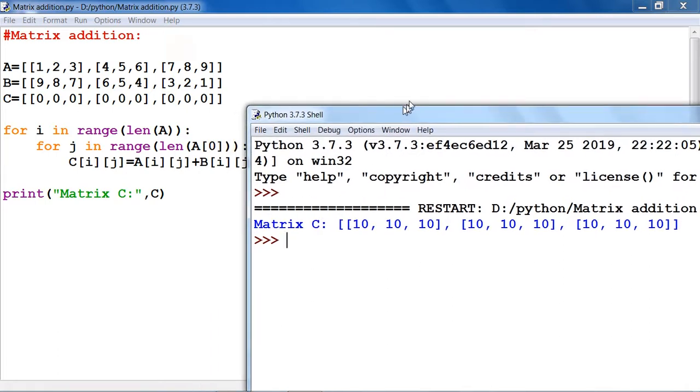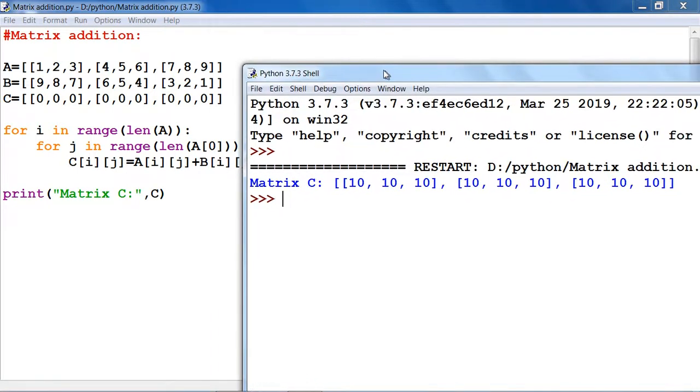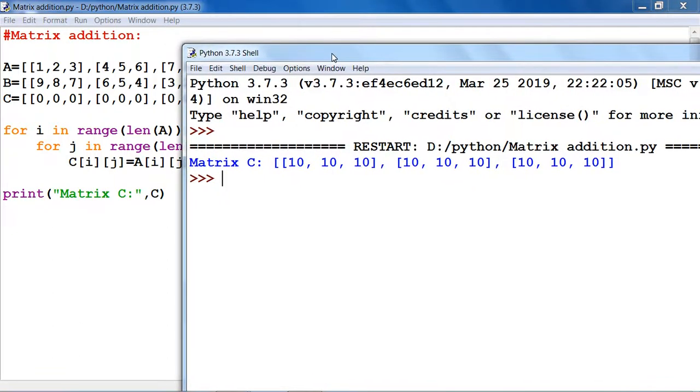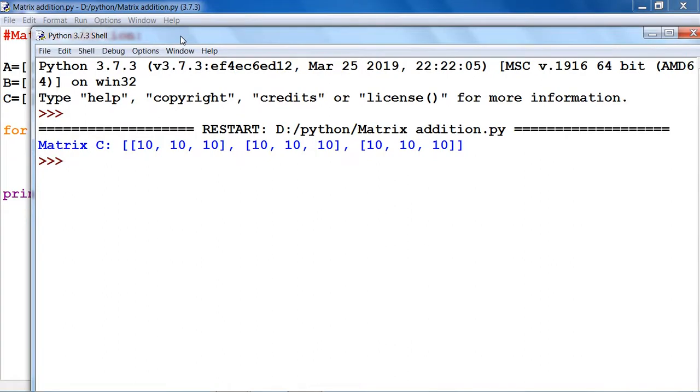So in this way you can add two matrices, and we can also add using the NumPy array module. We will be discussing it in our later videos.